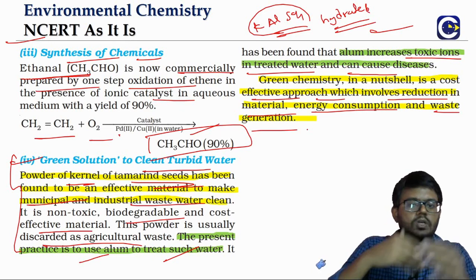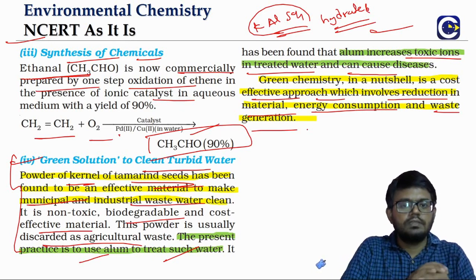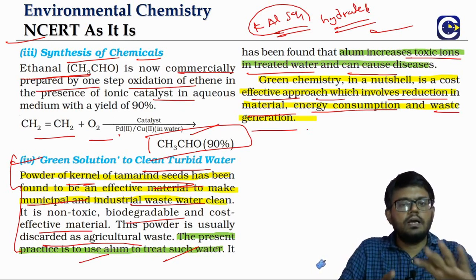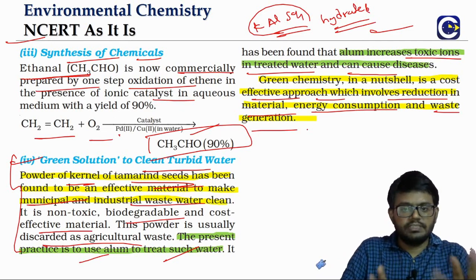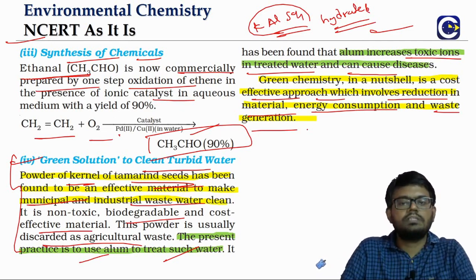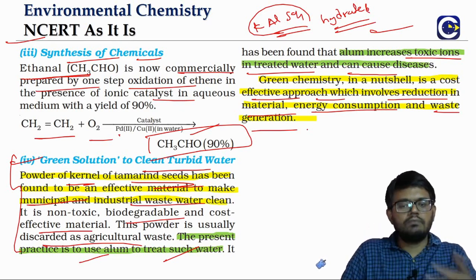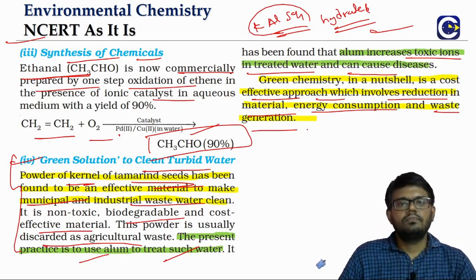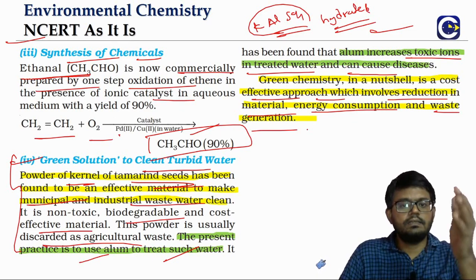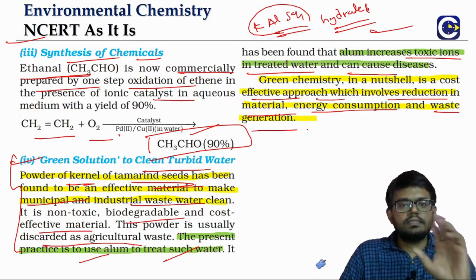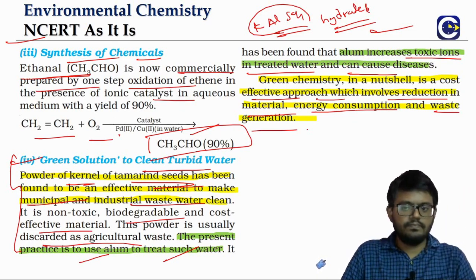So just because we are talking about reducing environmental pollution, it is not like we are not at all bothered about the cost. It is still going to have a cost implication. Like you see, instead of alum, if we are using the powder of the kernel of the tamarind seed, it will be cost effective. Even we see that one-step synthesis methods also will be cost effective.